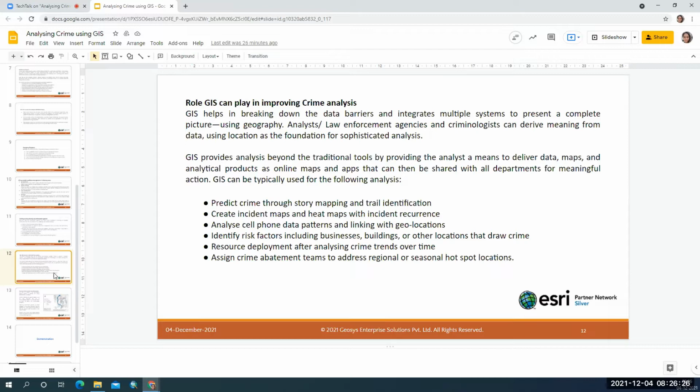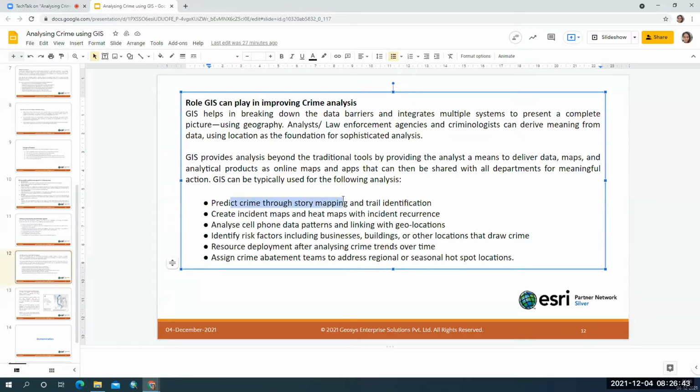So, what kind of analysis can we do? By using GIS, generally we prepare maps. Here in crime, we prepare crime maps and we tell the stories of how a crime has occurred. We also predict when the next crime is going to occur, right? And we create various kinds of incident maps in the form in which an incident is occurring. And then we create